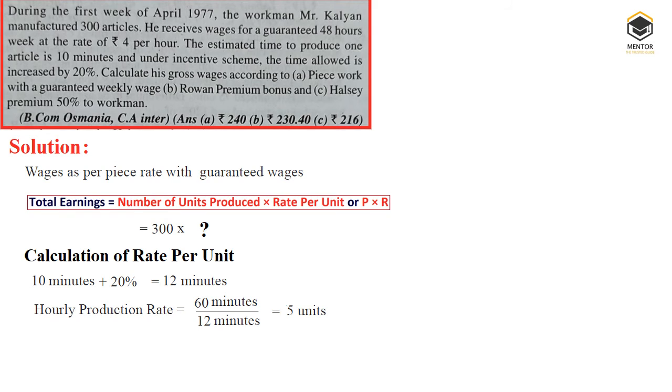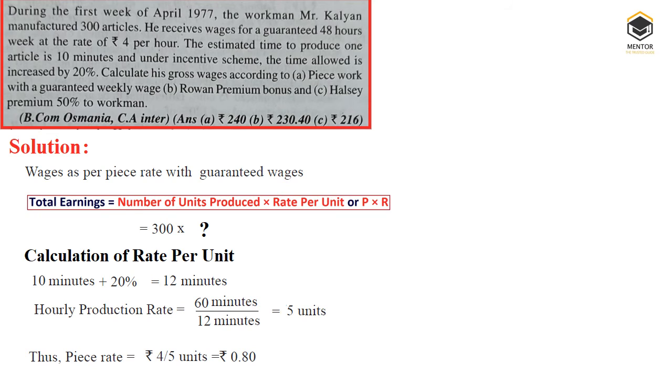So when we produce 5 units per hour, we can convert this rate per hour, which is already given in the question, 4 rupees per hour, into rate per unit. How to convert? The piece rate is equal to 4 rupees per hour divided by 5 units per hour, which is equal to 0.80 per unit. Rate per unit is 0.80.